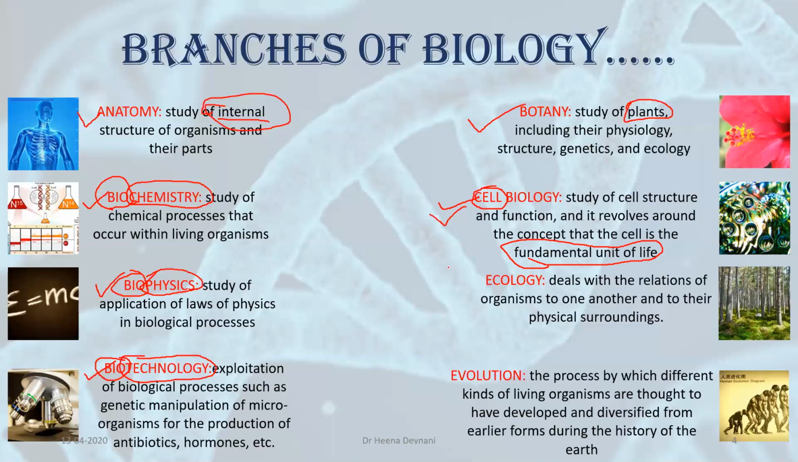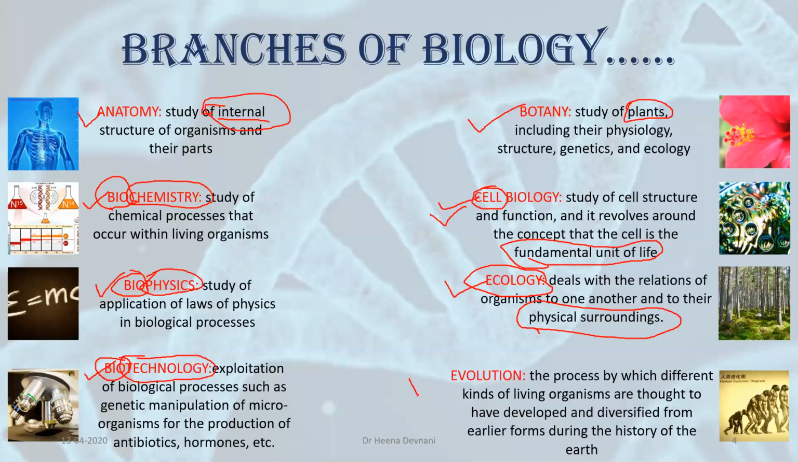Next, you can see here another branch which is called ecology. Ecology deals with the environment and the interaction of a living organism with its environment. So you can see the definition. It deals with the relations of organisms to one another and to their physical surroundings. Physical surroundings means the non-living or abiotic factors of Earth. That is our environment. So when a living organism has relations with its environment, we can study those relations in ecology.